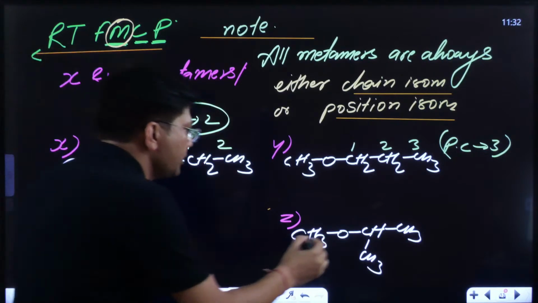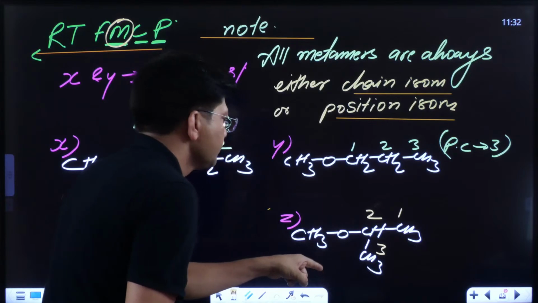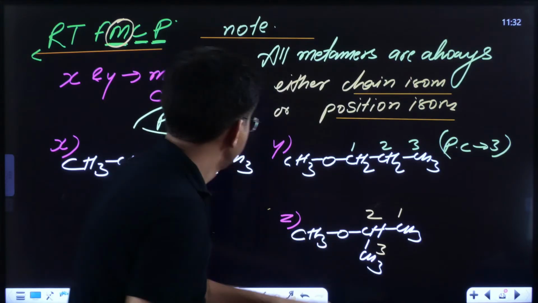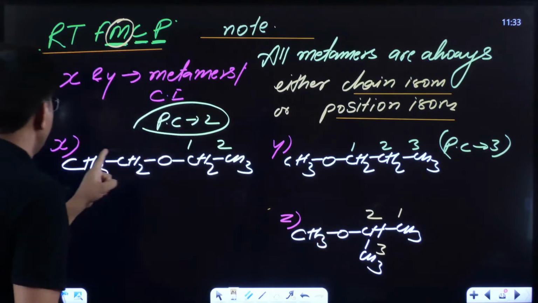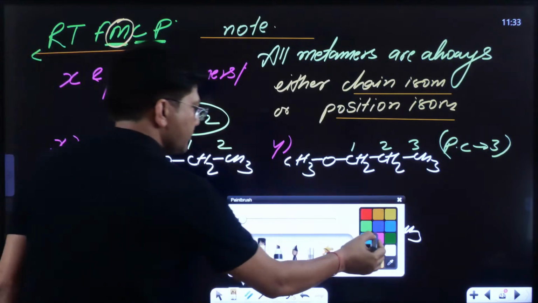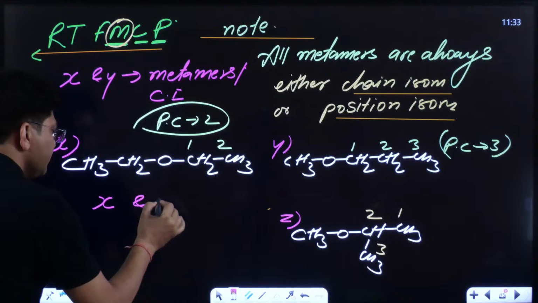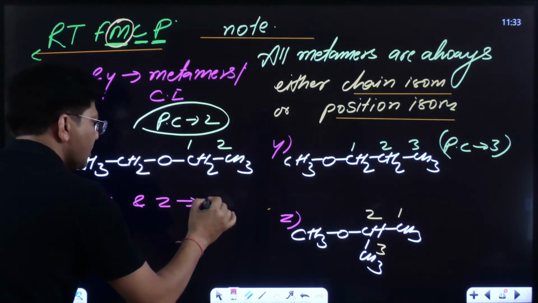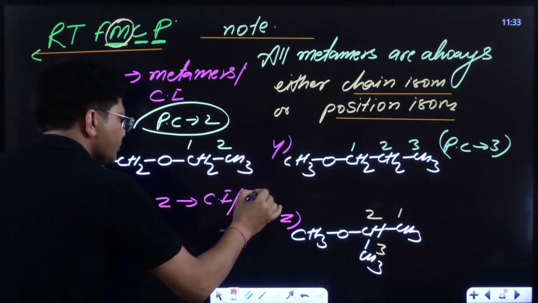Now let me count over here. 1, 2, 3. 1, 2, 3. Kids, here 1, 2, and 1, 2, 3. So X and Z are chain isomers. Are you getting my point? Once again, if I compare, X and Z are metamers as well as chain isomers.